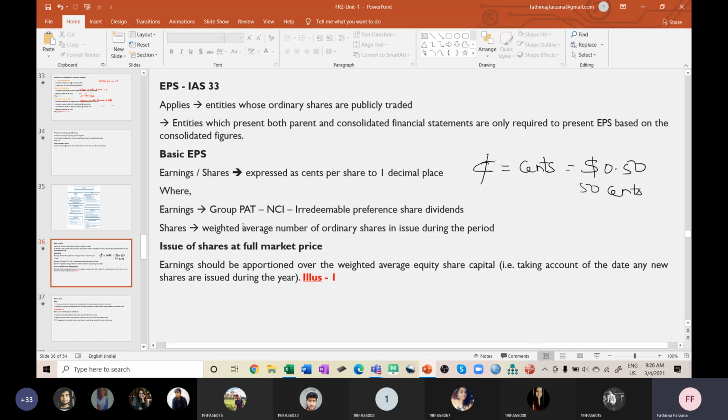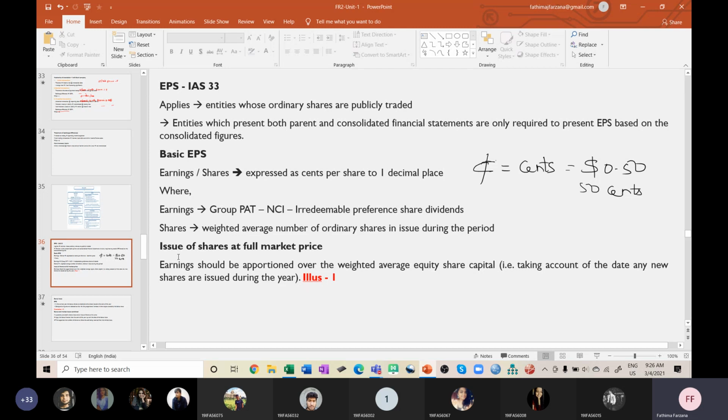So from the group profit after tax, what do you mean by earnings? Group profit after tax minus non-controlling interest. Non-controlling interest we'll be studying again in consolidated financial statements. Then minus irredeemable preference share dividends. After that, whom do we have to pay? We have to pay the equity shareholders. That's why I said earnings is nothing but earnings available to equity shareholders.